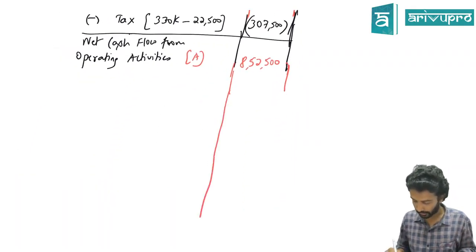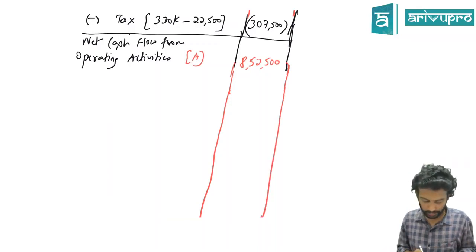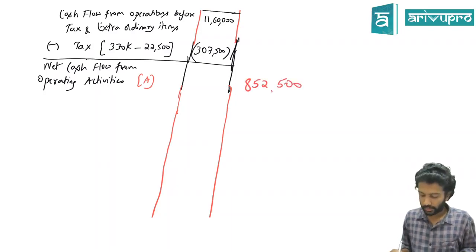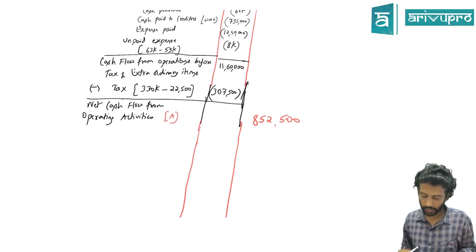Signs are important, plus or minus. Plus only. In fact, we are maintaining 2 amount columns. So we'll write it in the side column, which is 8,52,500 you said. Okay, A is done.